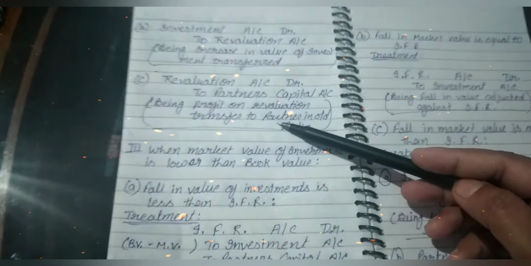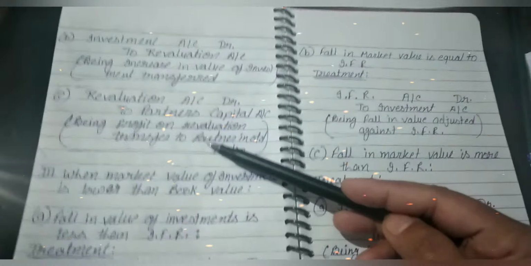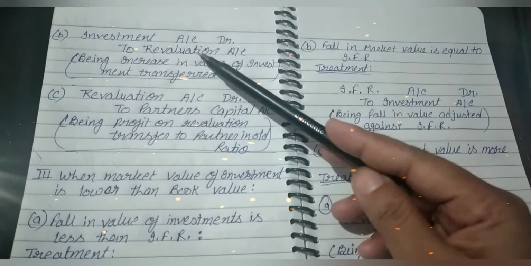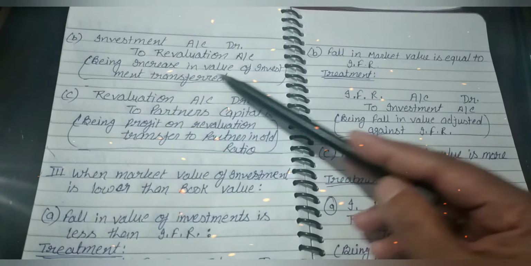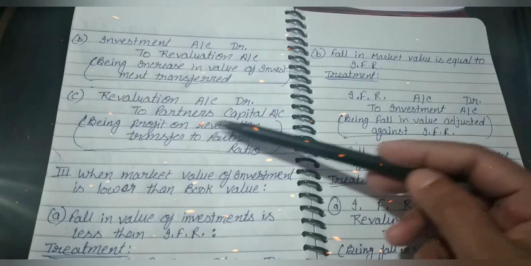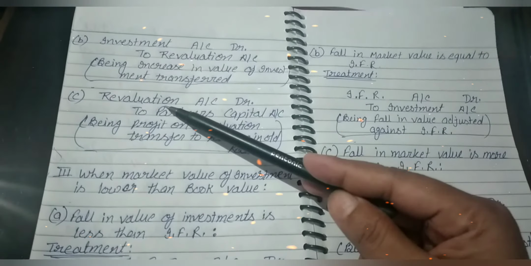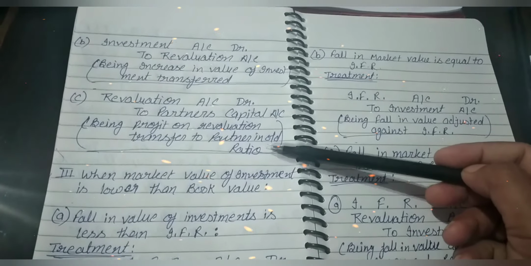So partners will get the increased value of investment and the IFR, both. So the second entry will be investment account debit to revaluation account, being increase in the value of investment transferred, and revaluation account debit to partners' capital account, that is the profit. So the profit will be distributed to the old partners in the old ratio.